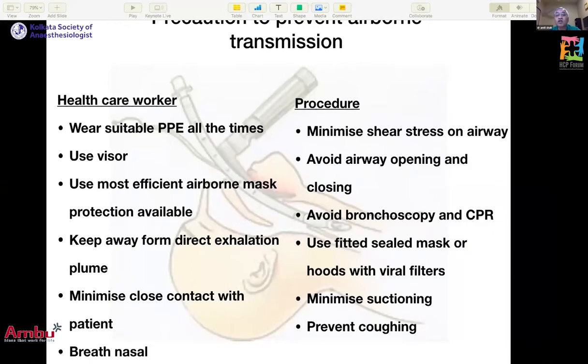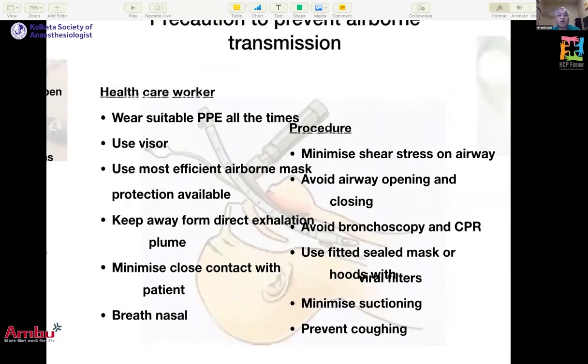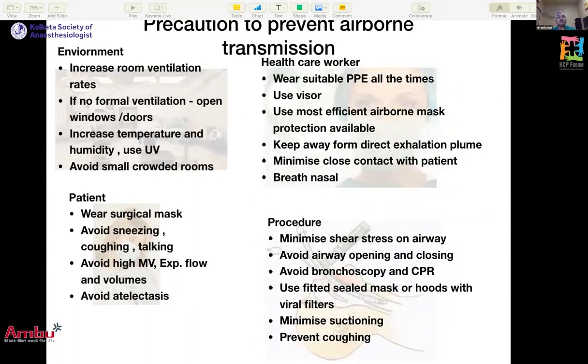You should minimize shear stress on the airway and avoid airway opening and closing. Of course, that is the main mechanism. Avoid bronchoscopy and CPR. Use a fitted, sealed mask with a viral filter. Minimize suctioning and prevent coughing. So all in all, these are the precautions which you can take to reduce aerosolization in case of aerosol generating procedures.